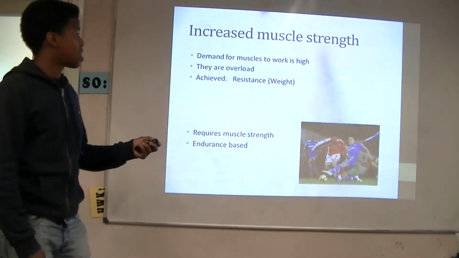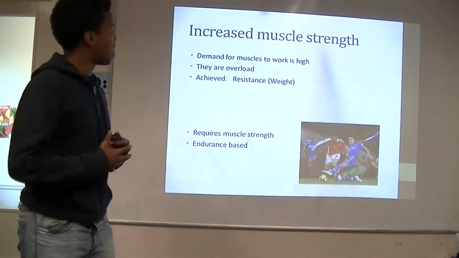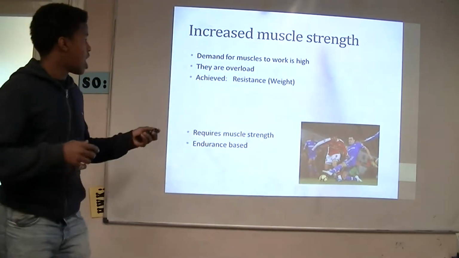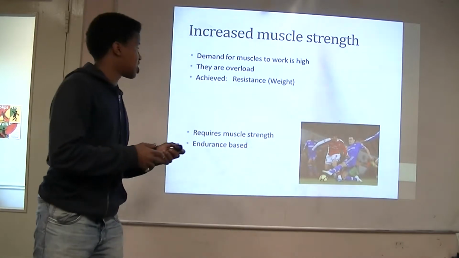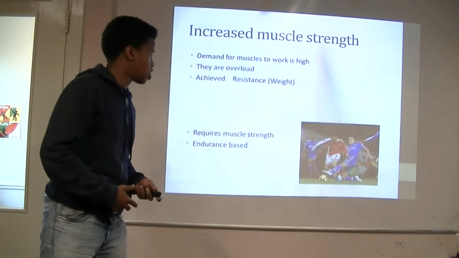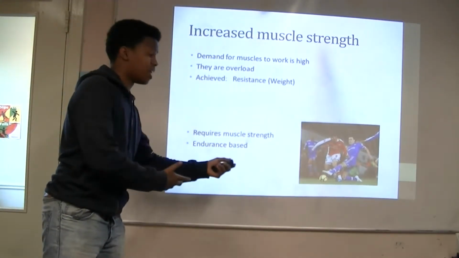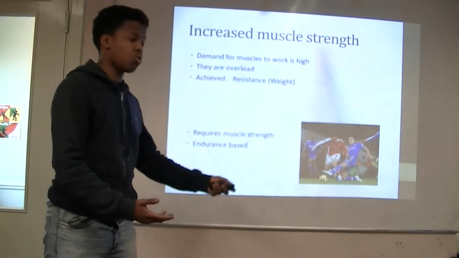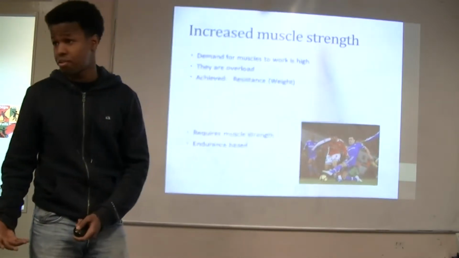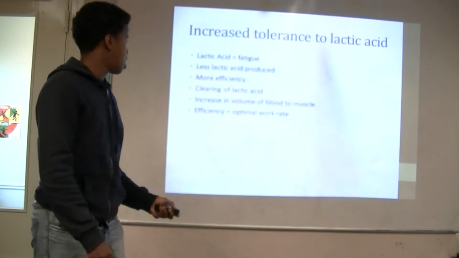Increase within muscle strength. When you're working with your muscles, there's a demand for muscles to work at a high intensity, and they will overload. This is achieved through resistance, such as weight training. A good example in this instance would be John Terry. He's quite a good defender, as you might already know, but he requires a lot of muscle strength. Therefore, within training, he does a lot of endurance-based activities.